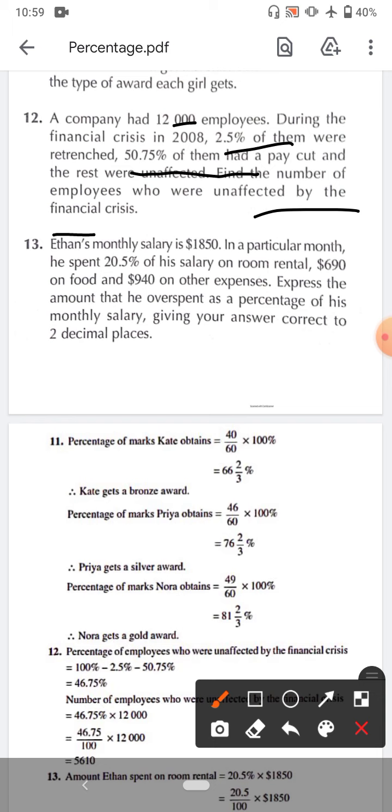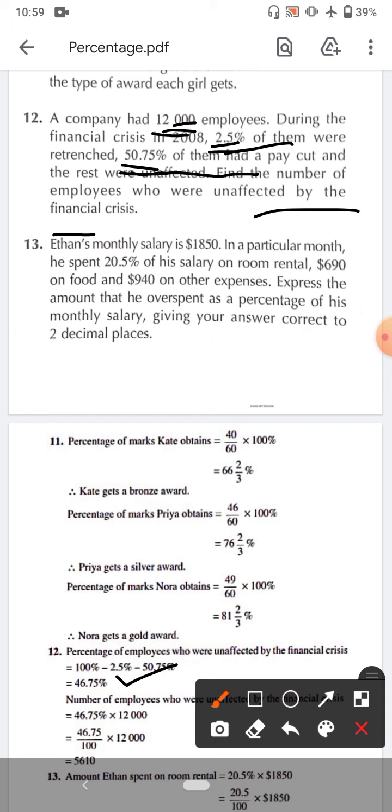It means 2.5% and 50.75% were affected. If we take 100% of employees, it means 12,000 is 100%. So the remaining will become, first of all, remove 50.75% of 100 and then 2.5%, so the remaining becomes 46.75%. So basically we have to find 46.75% of 12,000.